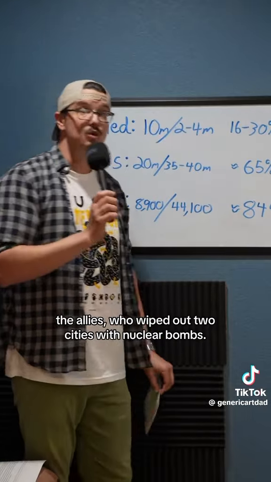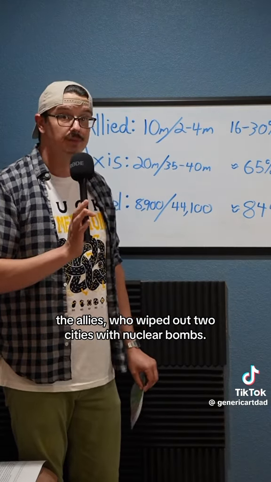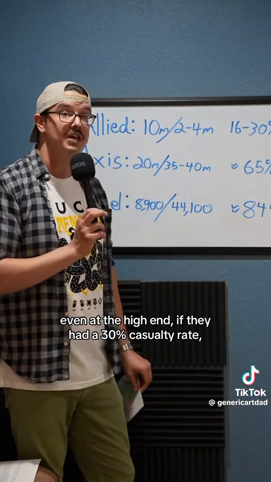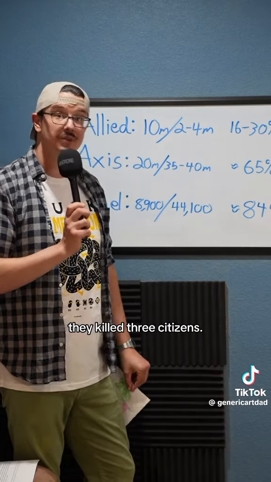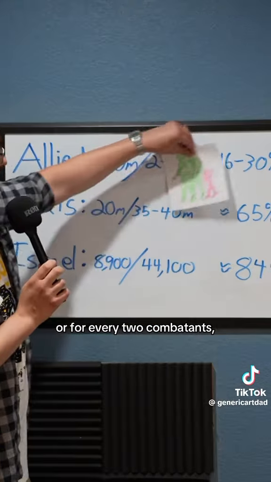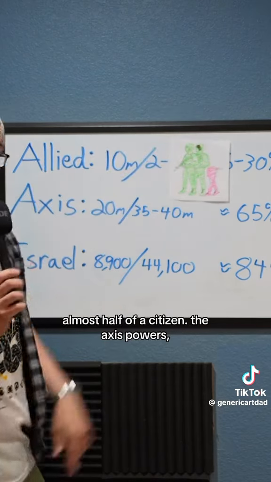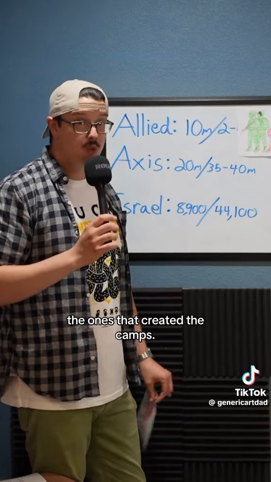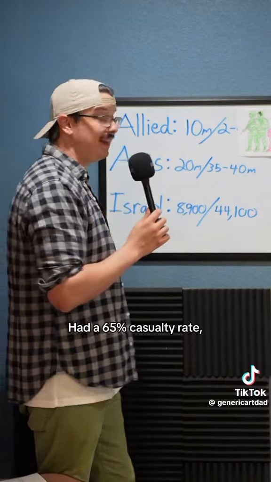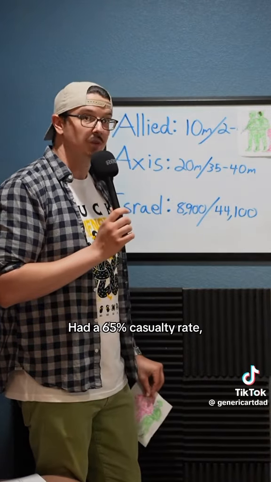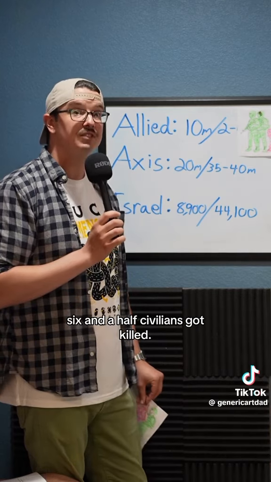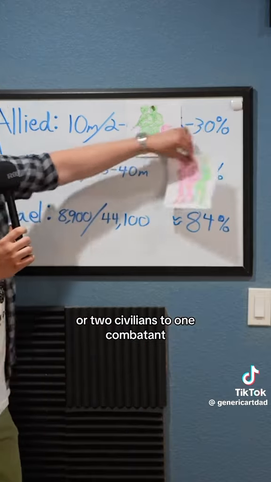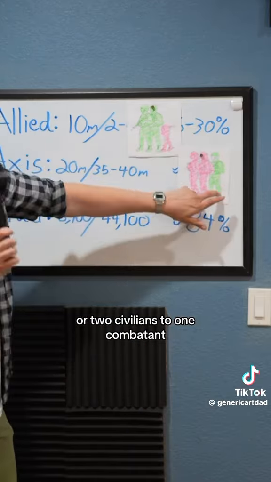The Allies, who wiped out 2 cities with nuclear bombs, even at the high end, if they had a 30% casualty rate, that means that for every 7 combatants that they killed, 3 citizens died. Or for every 2 combatants, almost half of a citizen. The Axis powers, the ones that created the camps, at a 65% casualty rate. That means that for every 3.5 combatants they killed, 6.5 civilians got killed. Or 2 civilians to 1 combatant.